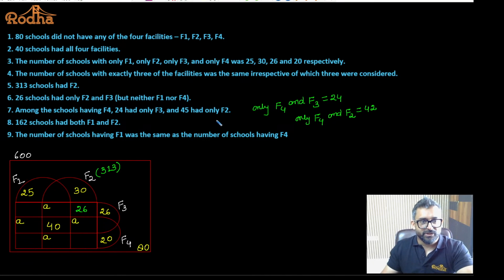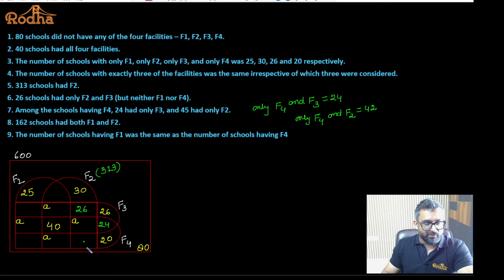Fine. So only F4 and F3 is 24. F4 is this, F3 is this, it is 24. Am I right or not? And if you look at only F4 and F2, that means the common portion to these blocks only.